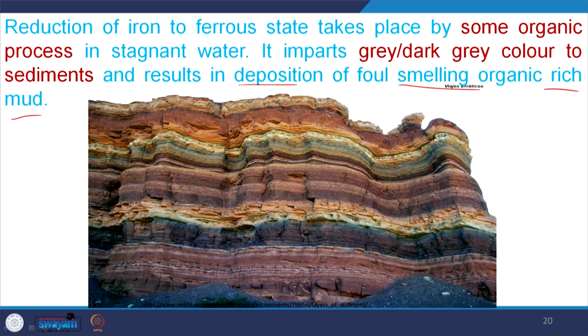Due to oxidation there are many mineral deposits we get nowadays. In the Precambrian time there was a huge oxidized environment at some point of geological time. These iron deposits are the products of oxidation.